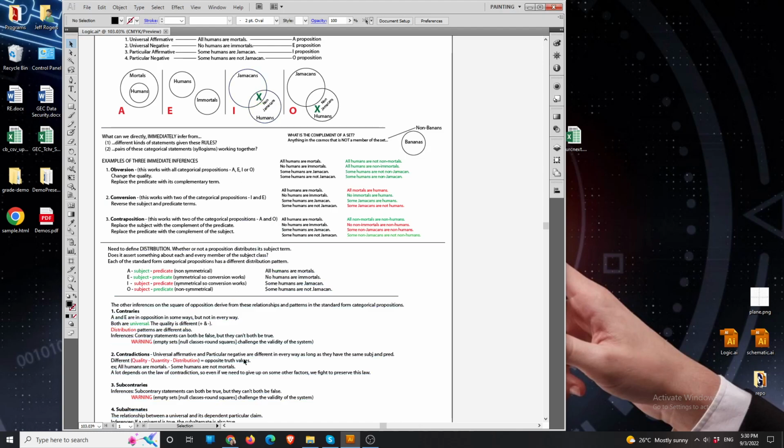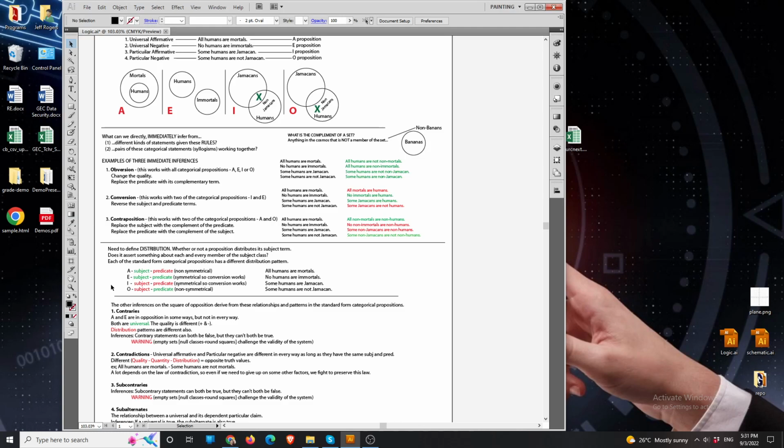Okay, and those are not distributing either the subject or the predicate, and that is also symmetrical. And finally, we're looking at the O proposition, where we're saying something about every member of the predicate term Jamaicans, but we're not saying something about every member of the subject term humans. We're only saying some humans. And if you want to look more at distribution in these cases, you're free to do that. Really, that's not so much the point.